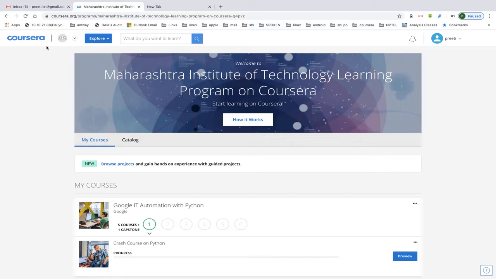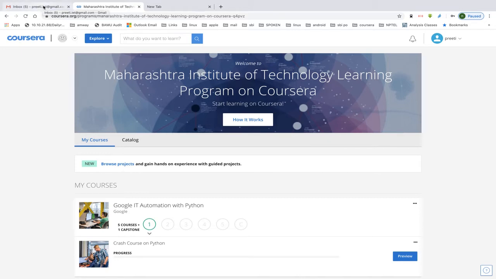So if today you are logging into your Coursera account, it will show you an error message that you are no longer part of Maharaja Agrasen Institute. Like I have already joined it, so it is not showing in my account. So it will show a pop-up over here, which will say that you are no longer part of the institute. So what you have to do in order to continue learning your in progress programs, you just go